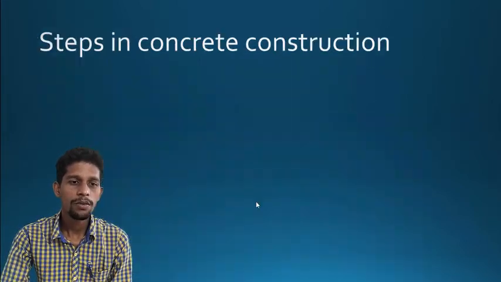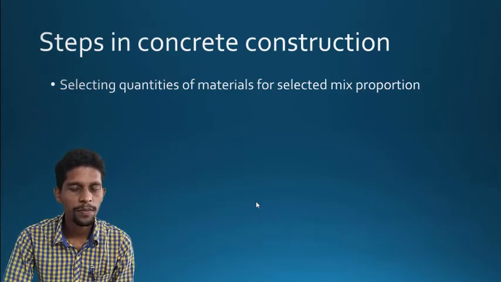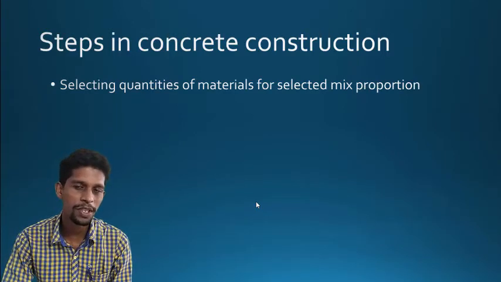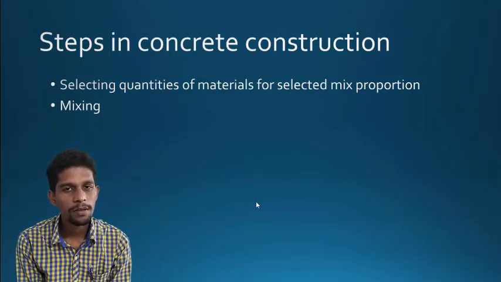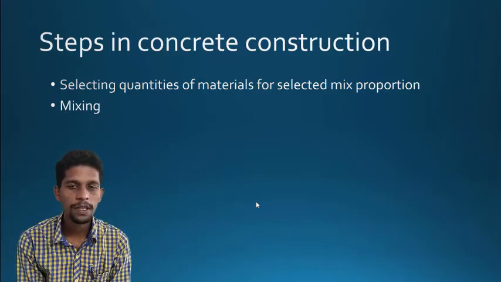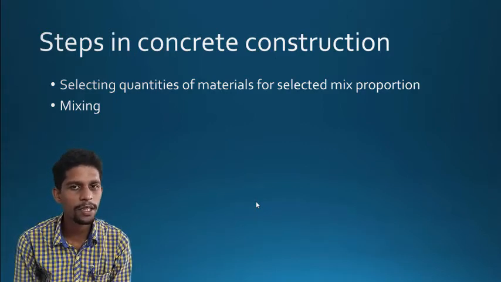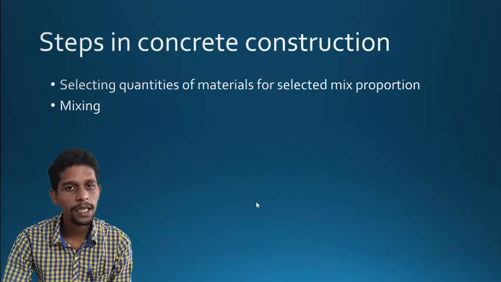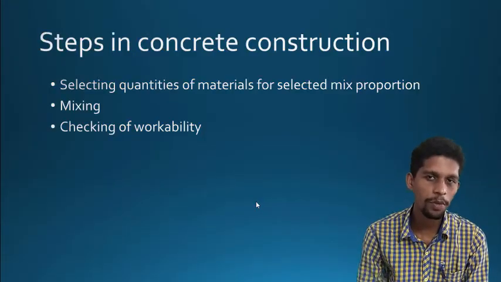Okay, so then what about the steps in concrete construction? The first step includes the selection of materials and mix proportions, right? Later the mixing process takes place. After selecting the right quantities of materials, we have to mix them. Before mixing them, we have to prepare the mix ratio by selecting a suitable grade for it. After mixing, we have to verify the fresh properties of the concrete.